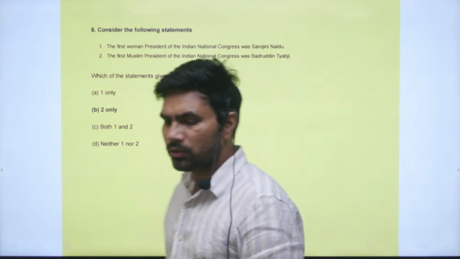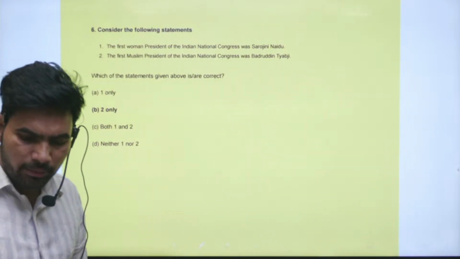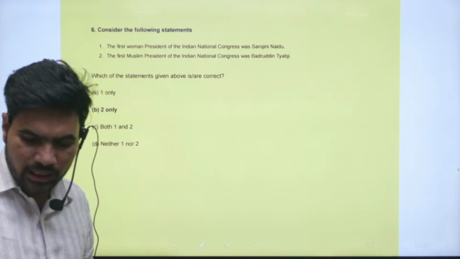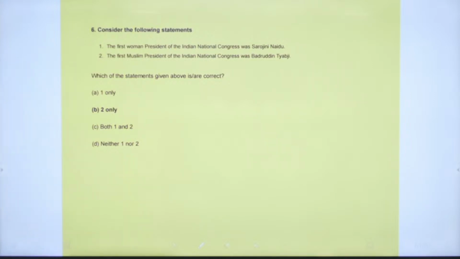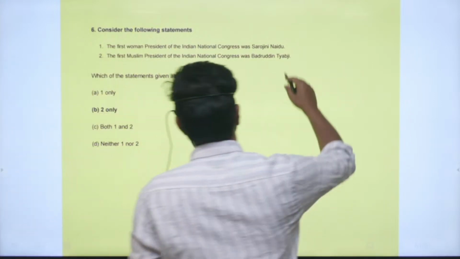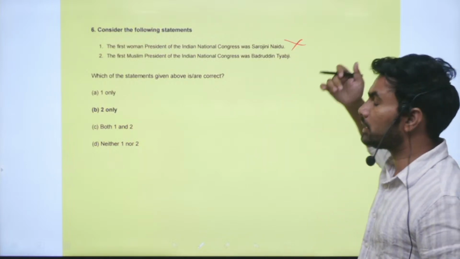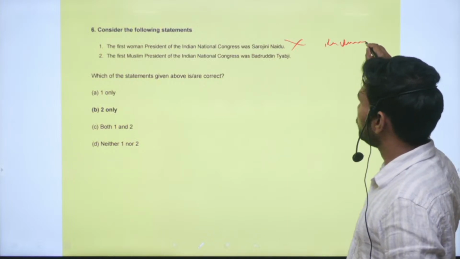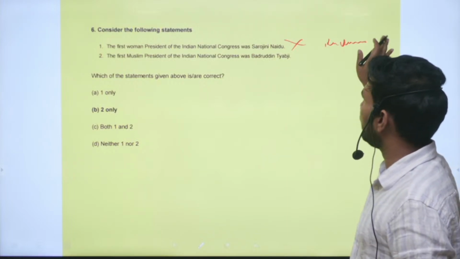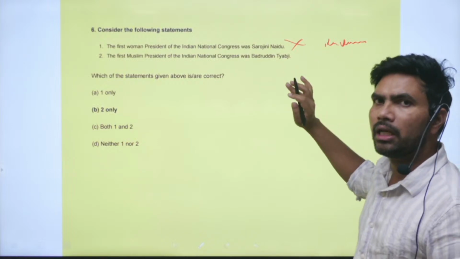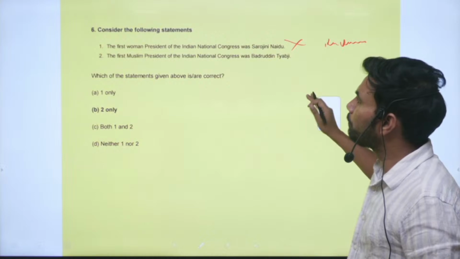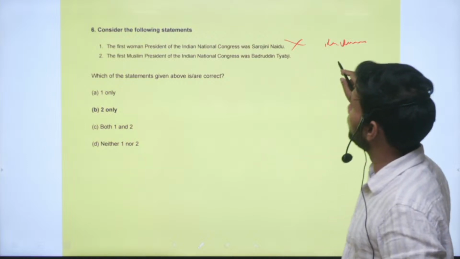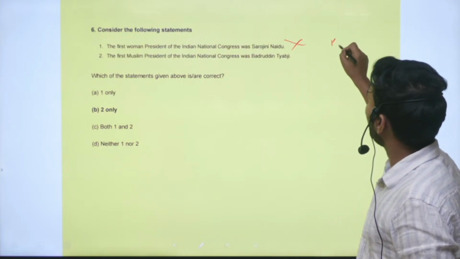Next question, question number 6. Consider the following statements. Statement 1: the first woman president of the Indian National Congress was Sarojini Naidu. This is an incorrect statement. The first woman president of the Indian National Congress is Kadambini Ganguly. I am not sure whether I'm right or wrong, but as far as I know it is Kadambini Ganguly, so recheck once again. Among overall women presidents it can differ, but the first woman president is Kadambini Ganguly only, as far as I remember.